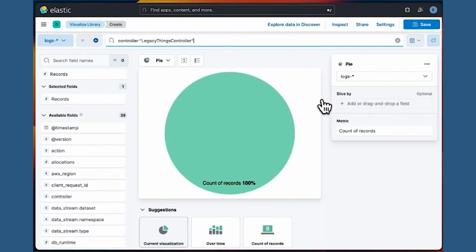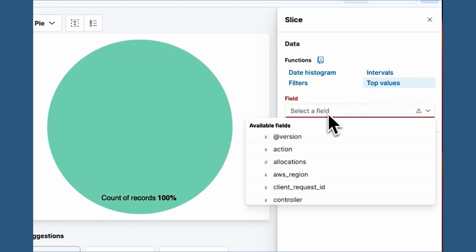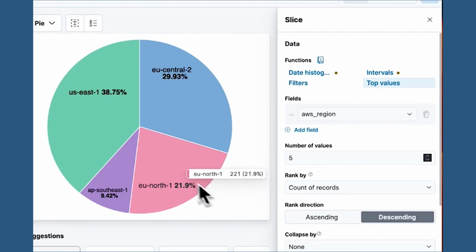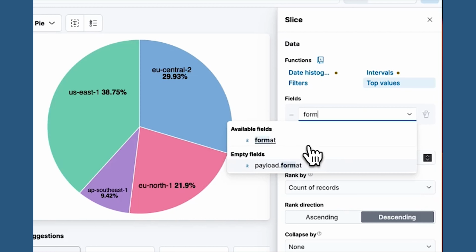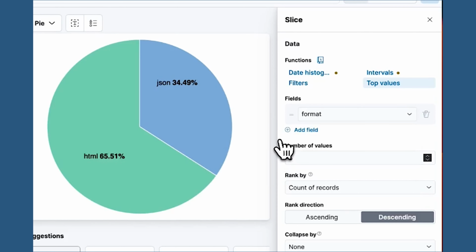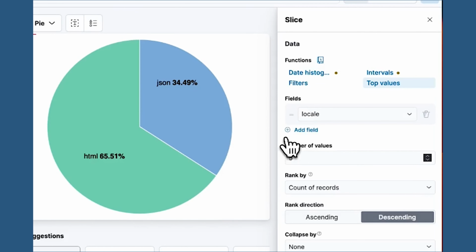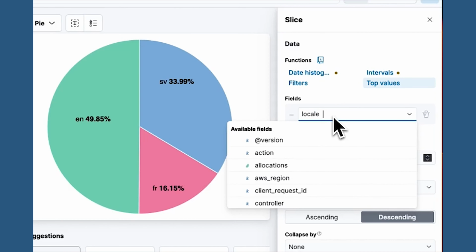And then we're going to slice the data by guesses. Let's see, maybe they all come from the same AWS region. No, they all come from all over. So maybe their requests are in a specific format. No, we have both HTML and JSON. Maybe they're using a specific language. Nope. Maybe, I don't know, the user agent is the same.